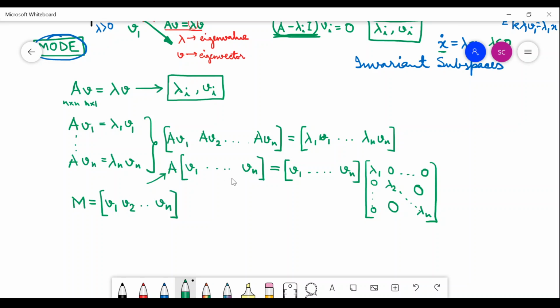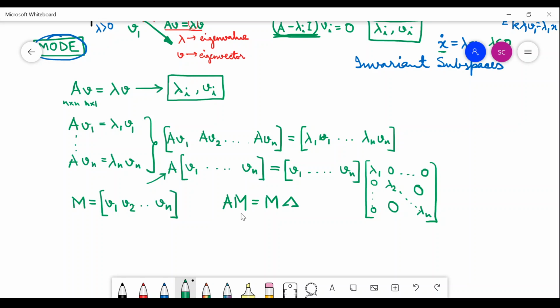However, this modal matrix basically serves as the similarity transformation which transfers the matrix A to the matrix lambda. So in general, if you use the proper notations as used in many textbooks, this is the notation. This means that it is a diagonal matrix. This is the lambda, capital lambda in Greek. So this means that it is the diagonal matrix comprising of the eigenvalues lambda in a diagonal. This is the modal matrix.